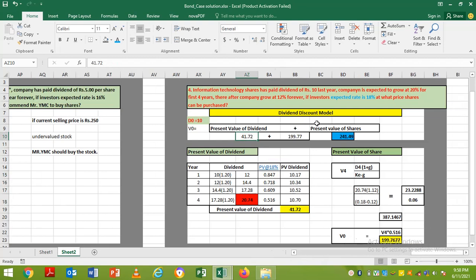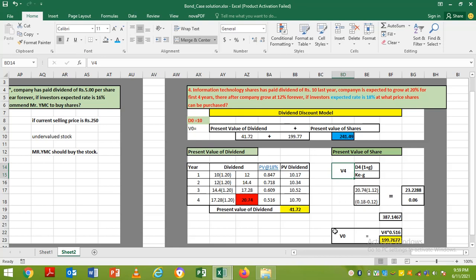Now the second part, which is the present value of share. First, we can always find out the value of share of the fourth year, because we have already come 4 years from the present. So first we will find out the value of share of the fourth year.